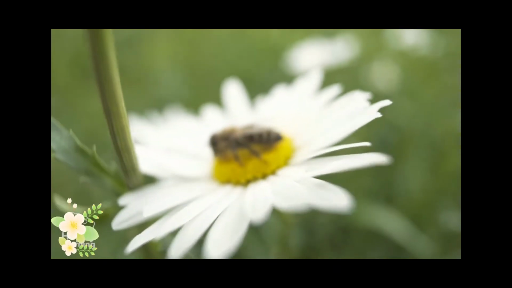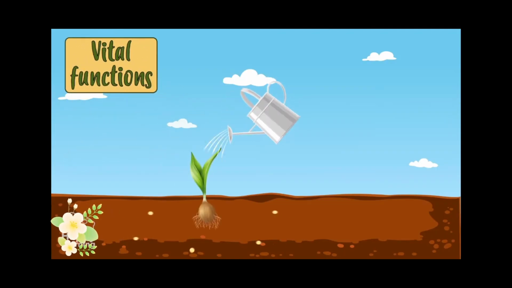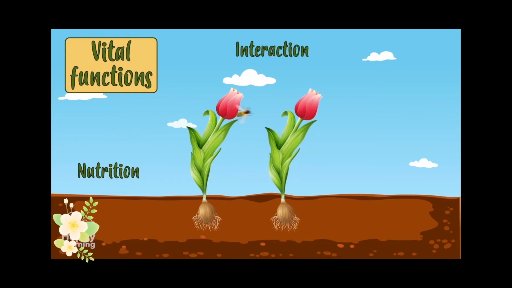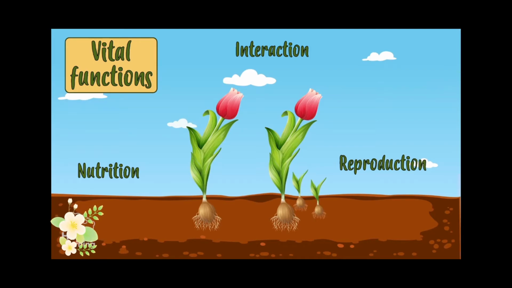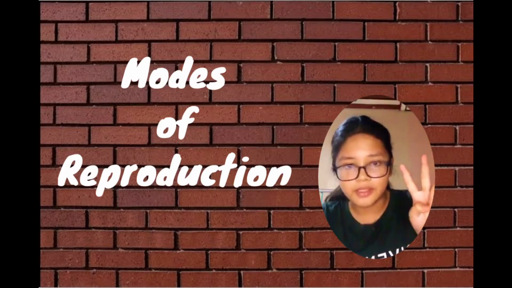Plants, as all living things, need to meet the vital functions to be able to live: nutrition, interaction, and reproduction. I'm Yasha, and today I'm going to talk about the two types of plant reproduction.